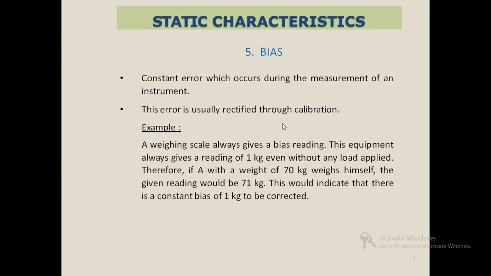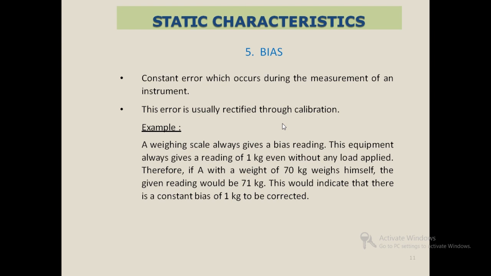Next one, we will discuss bias. Bias is a constant error which occurs during the measurement of an instrument. This error is usually rectified through calibration. For example, a weighing scale always gives a biased reading.